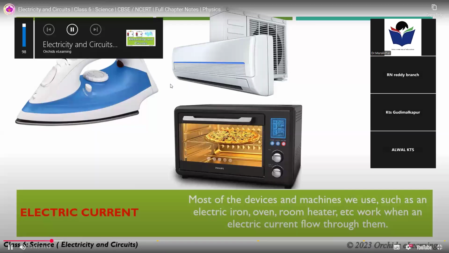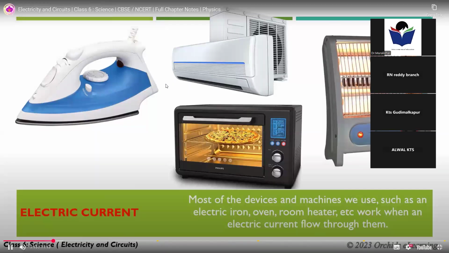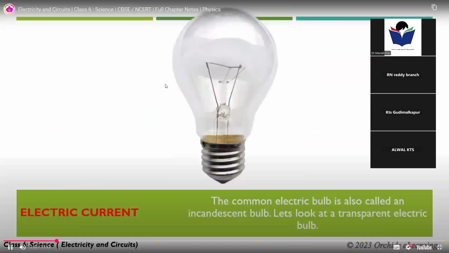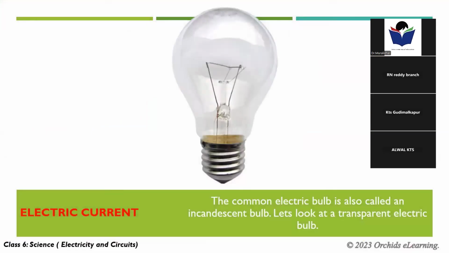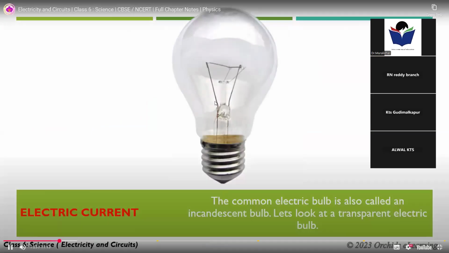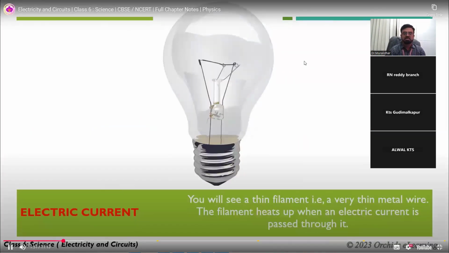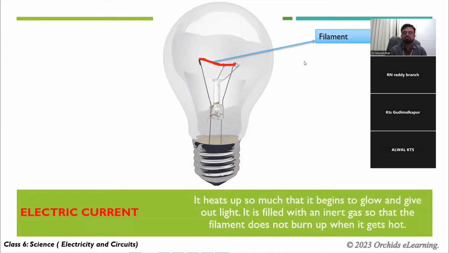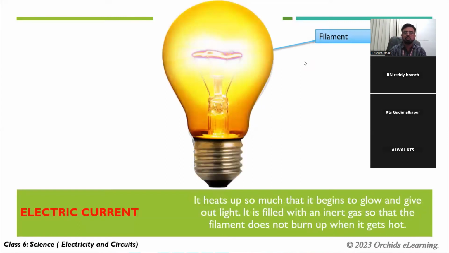oven, room heater, etc. work when an electric current flows through them. The common electric bulb is also called an incandescent bulb. Let's look at a transparent electric bulb. You will see a thin filament, that is, a very thin metal wire. The tungsten filament heats up when an electric current is passed through it. It heats up so much that it begins to glow and give out light. It is filled with an inert gas so that the filament does not burn up when it gets hot.